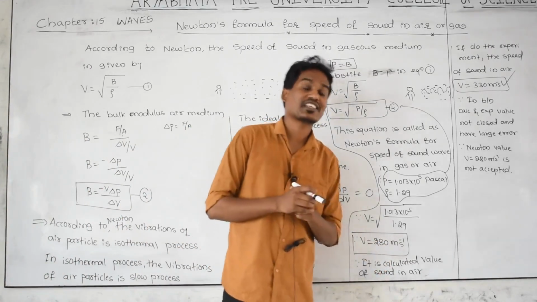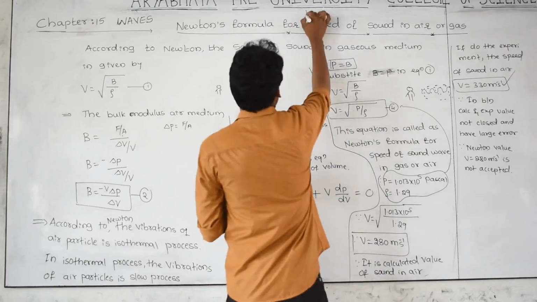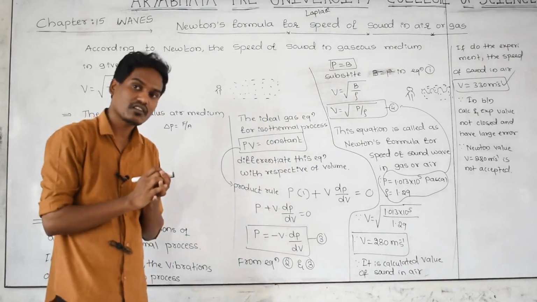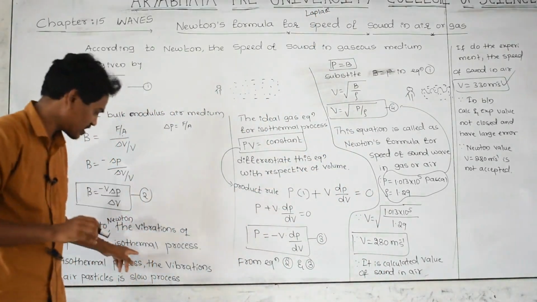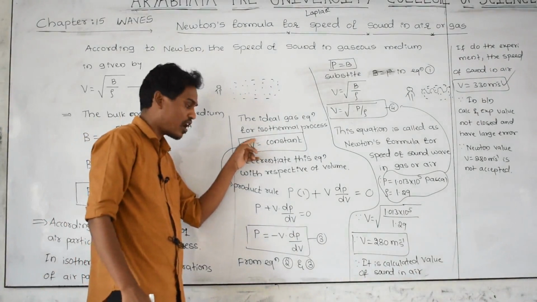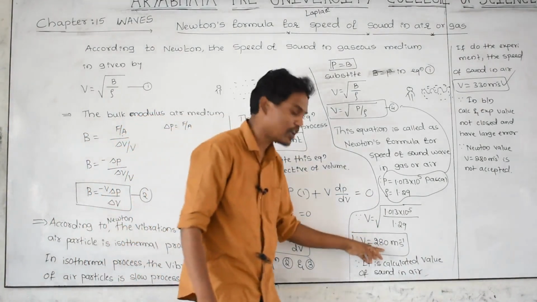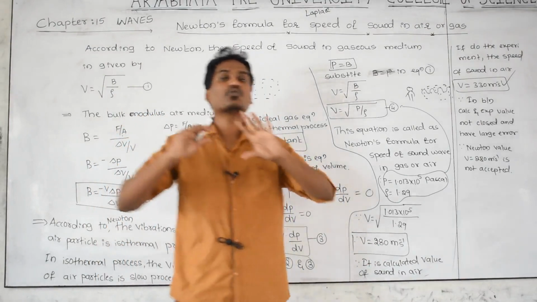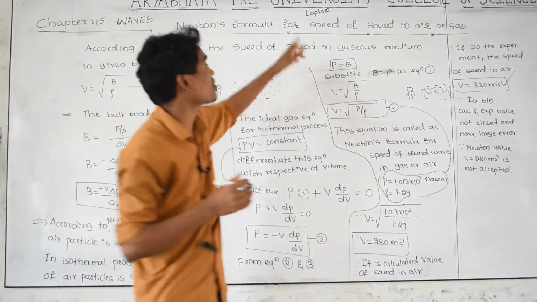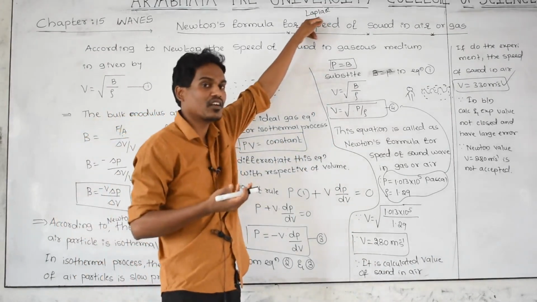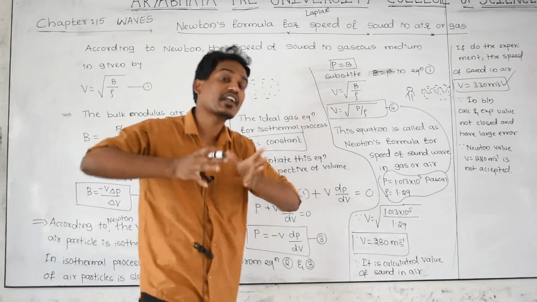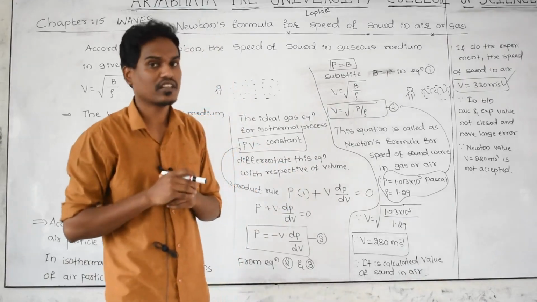There is another scientist called Laplace. Laplace corrected this derivation again. What does Laplace do? He takes it as an adiabatic process. Then the equation changes to PV raised to gamma. After differentiating and calculating, this value becomes 330. So what Newton did was corrected and modified by another scientist called Laplace. How he modified it, what formula he got, and what calculation he did to modify the Newton formula, we can study in the next class.